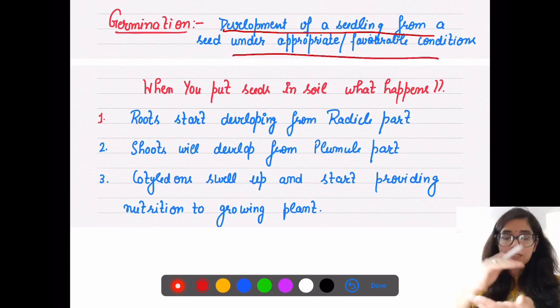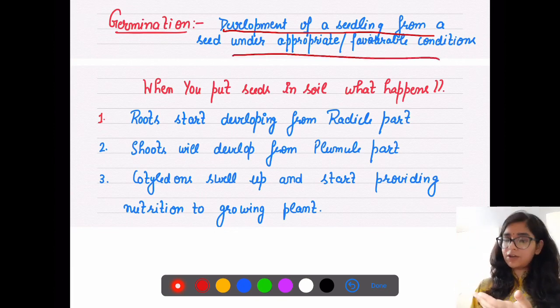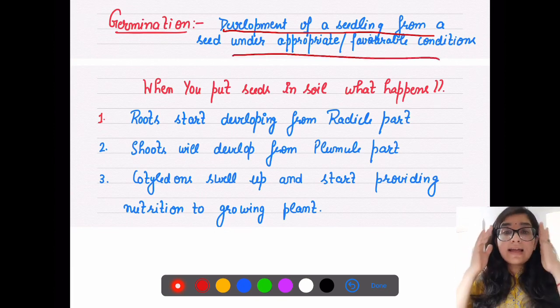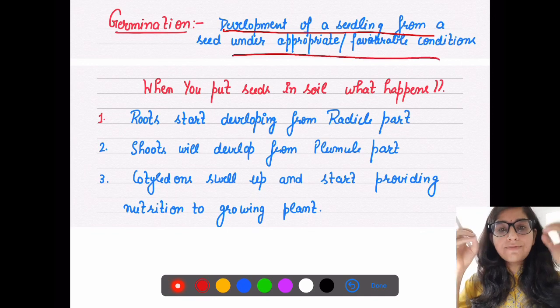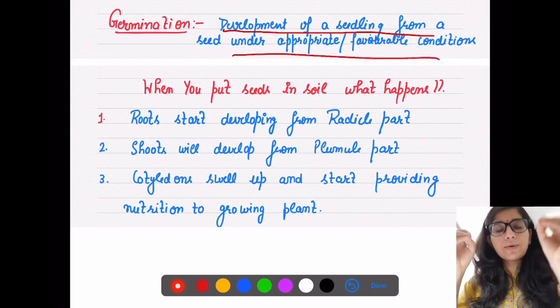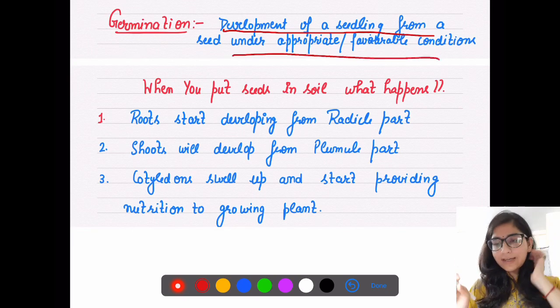जब भी आप सीड को सो करते हो सॉइल में, you give water, you take care of temperature, you take care of proper conditions, right? If those conditions are favorable for the seed to grow, then the seed will ultimately give rise to a new seedling.